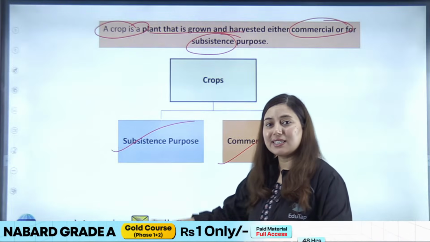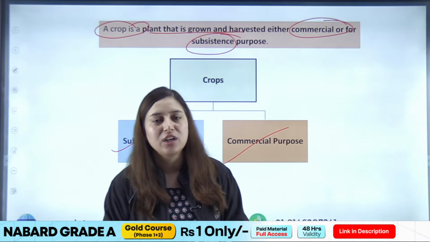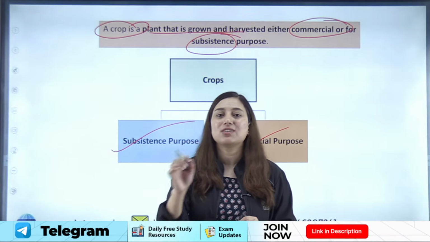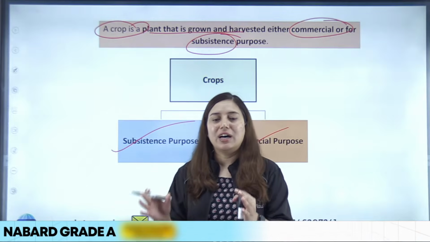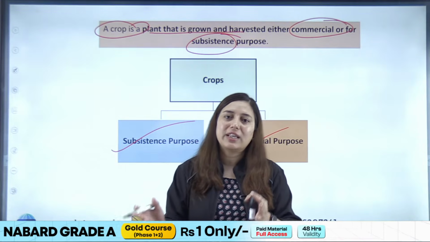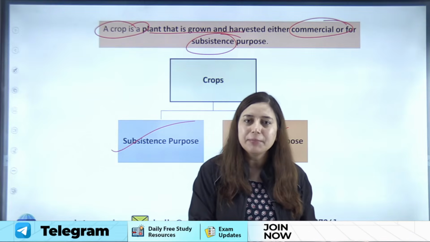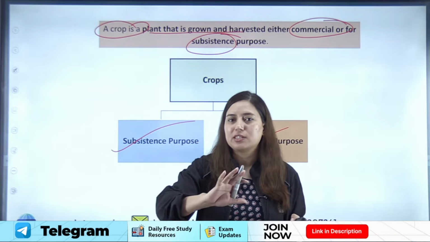What is the meaning of subsistence and commercial, that we need to understand. So basically subsistence purpose is when a farmer is growing a crop for his own consumption, right? When a farmer is growing any particular crop so that he can meet his family requirement or fulfill the demand of his family consumption, that is the subsistence purpose, right?